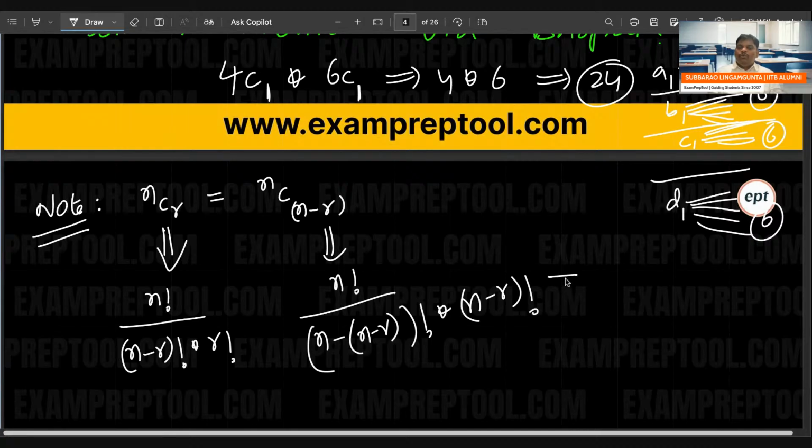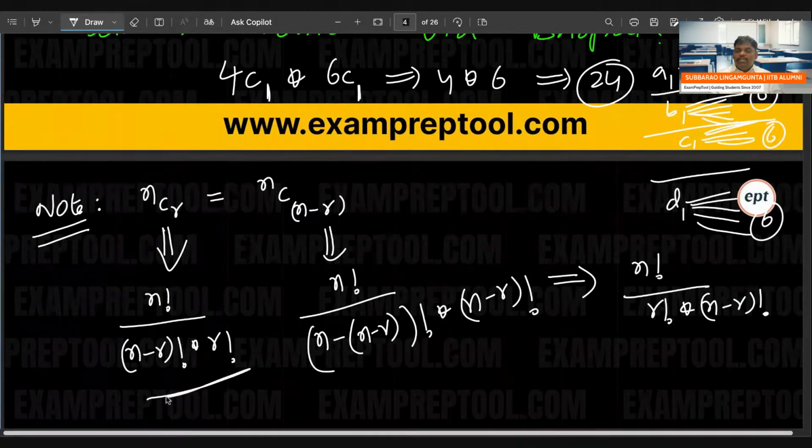If you observe clearly, n factorial by n factorial cancel. Minus of minus r becomes r. So it will become r factorial into (n minus r) factorial. Remember, multiplication satisfies the commutative property. (n minus r) factorial into r factorial is equal to r factorial into (n minus r) factorial.